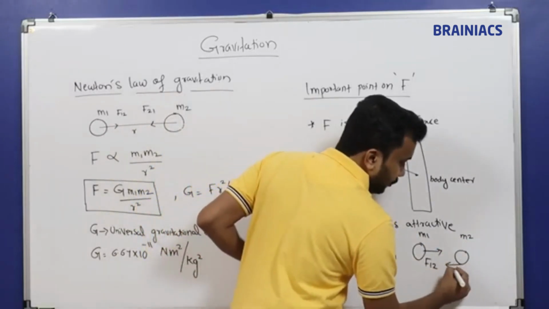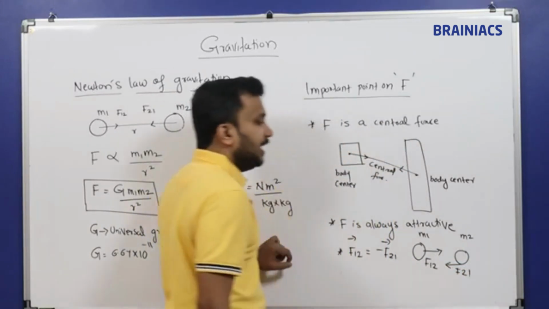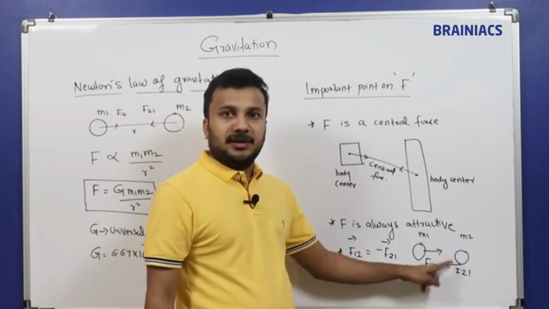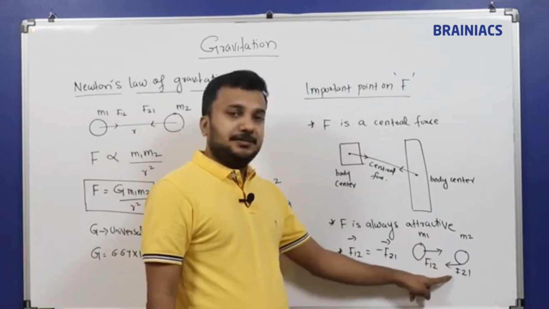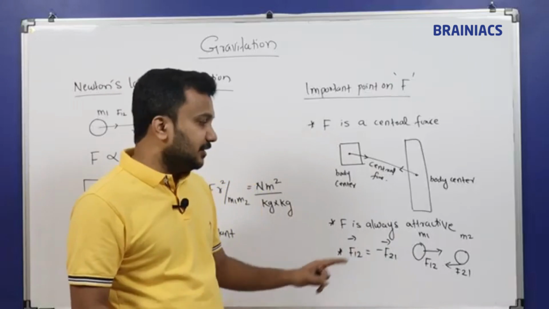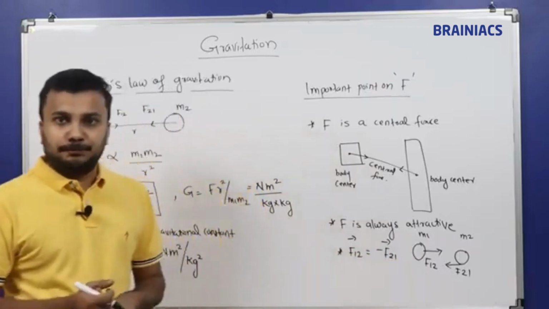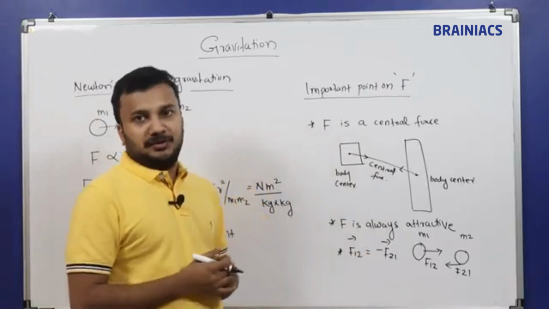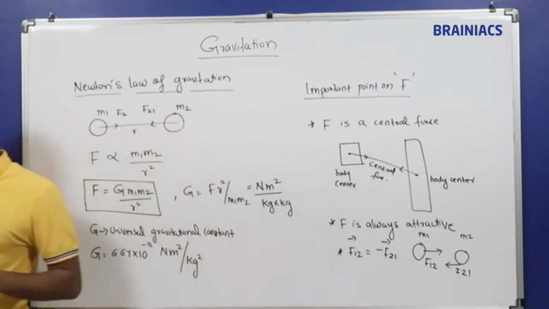The second body will attract towards the first one, which we can write as F21. So the F12 direction and F21 direction are different. If these two directions are different, it means F12 is equal to minus of F21. That is the third property.